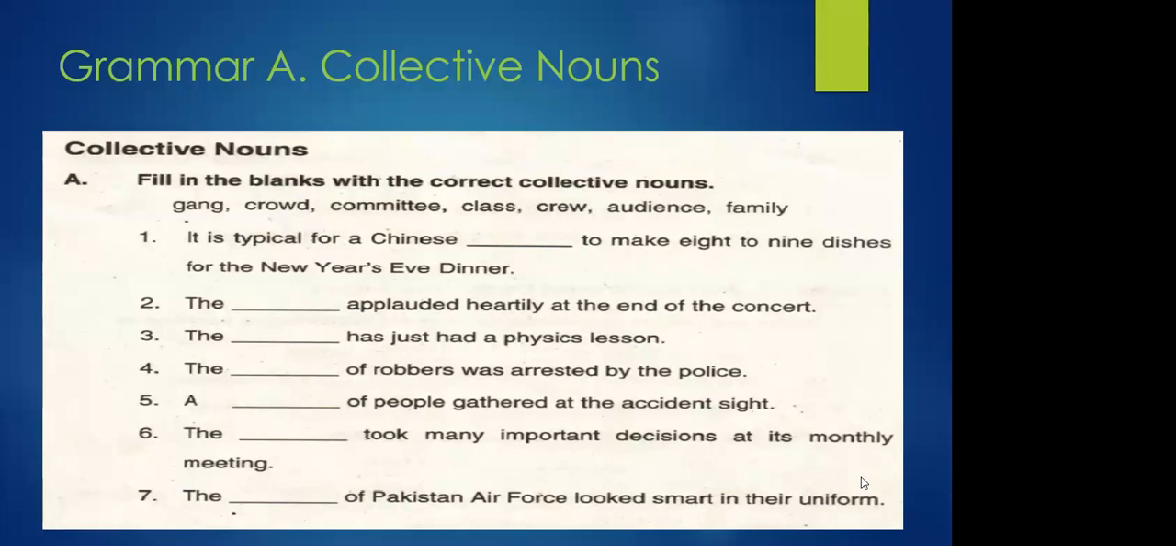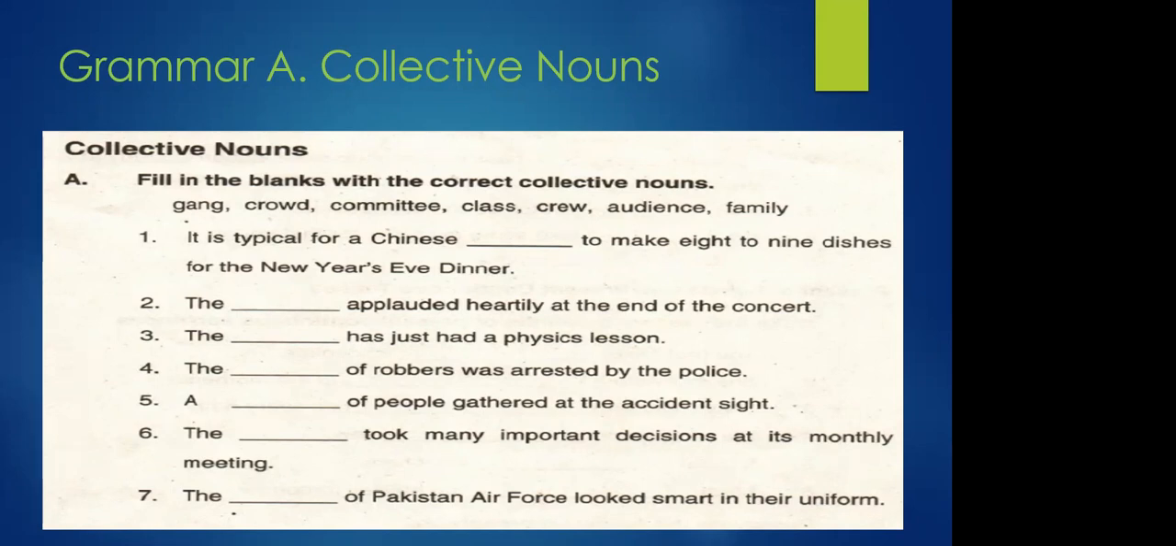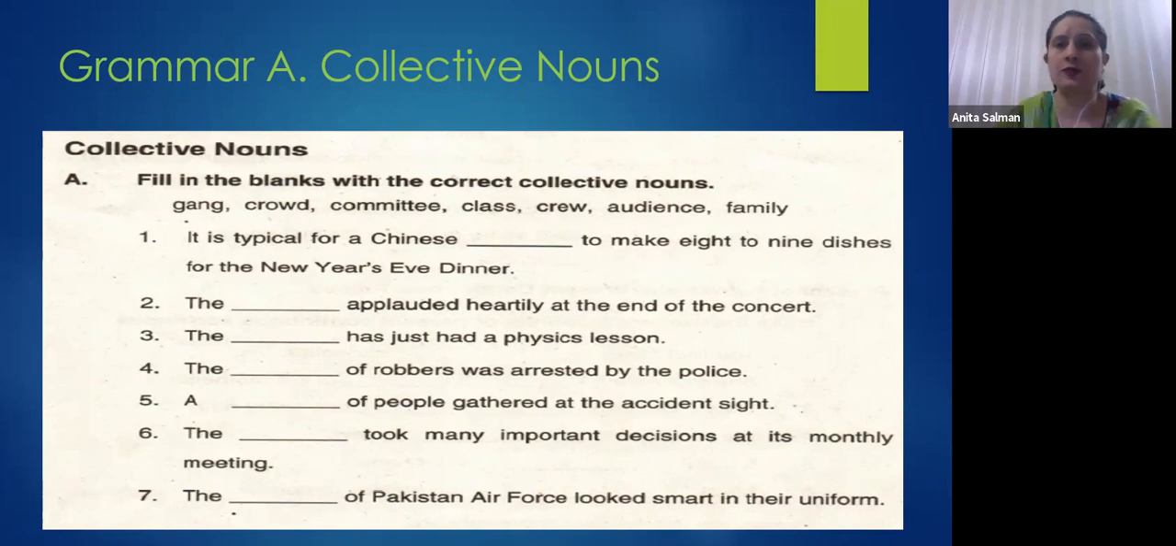The dash The committee took many important decisions at its monthly meeting. Very good. The committee took many important decisions at its monthly meeting. Very good. Okay, last. Number 7, the dash of Pakistan Air Force looked smart in their uniforms. Actually written uniform, but there should be uniforms. Yes. Vania, yes, beta. Very good. The crew of Pakistan Air Force looked smart in their uniforms. Very good. Okay, hope it is clear, right?